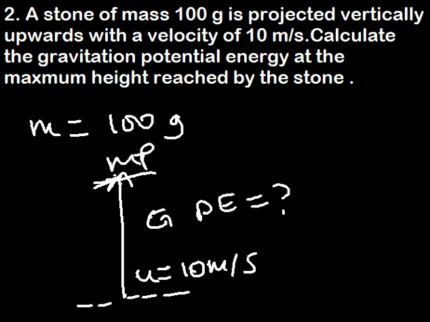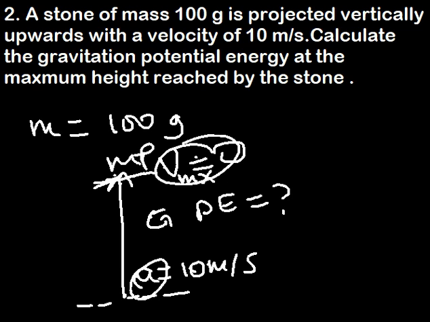That is the maximum point, and the velocity there, Vmax, is given as 0. So with the initial velocity and the final velocity, and also the acceleration due to gravity, which is negative 10 meters per second squared since the object is going upwards. That is the acceleration due to gravity.